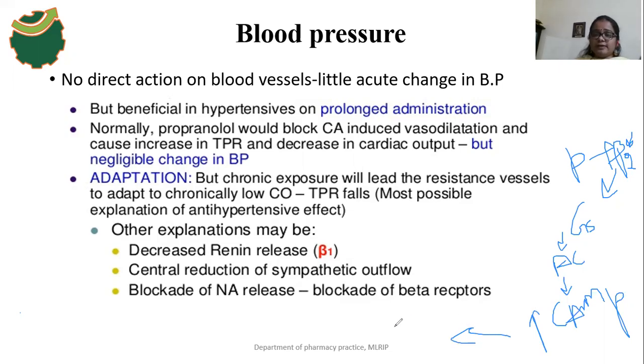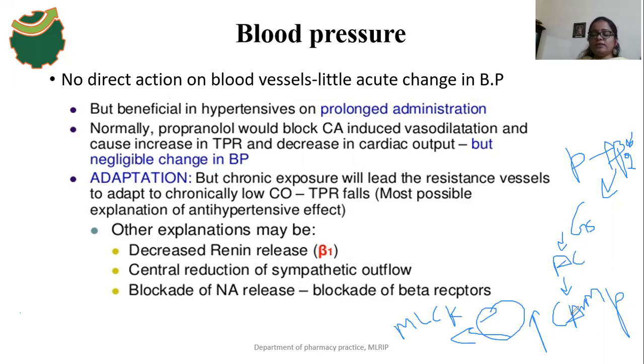There is an MLCK enzyme, which will be inactivated by the cyclic AMP in smooth muscles.